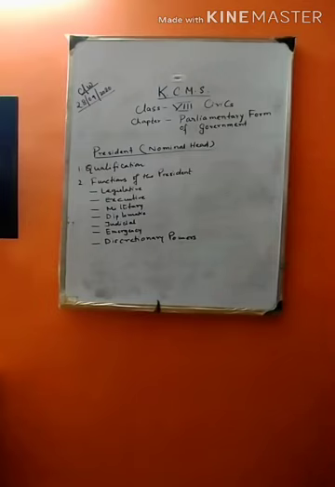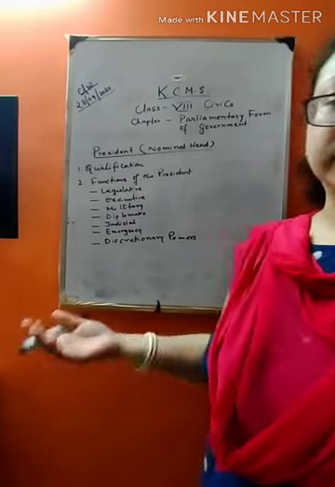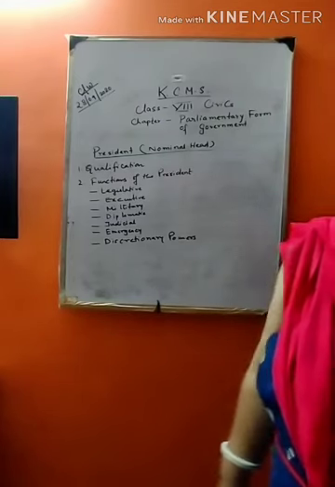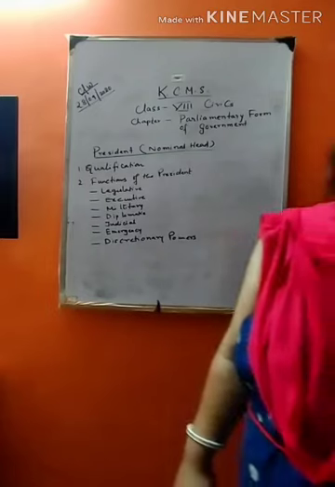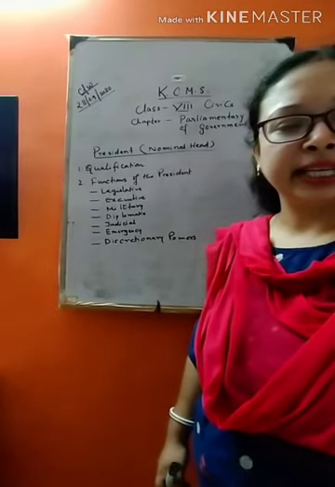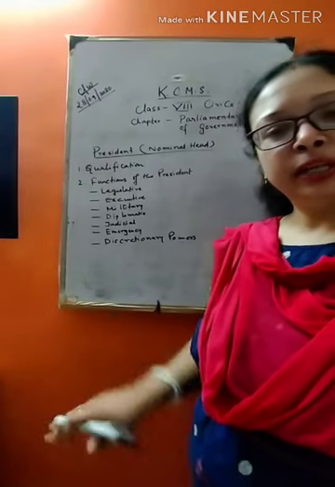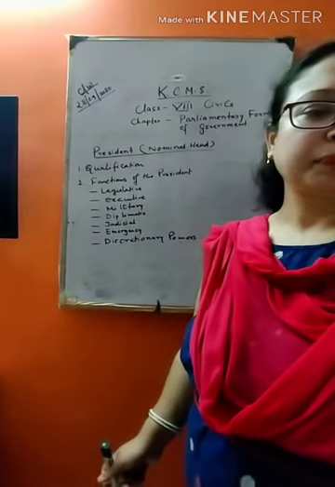The president is elected for a term of 5 years and can be re-elected again also. For example, Dr. Rajendra Prasad has been elected twice as president. So he can be re-elected also.